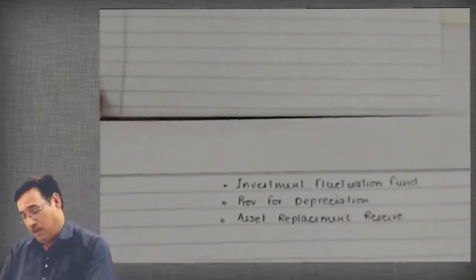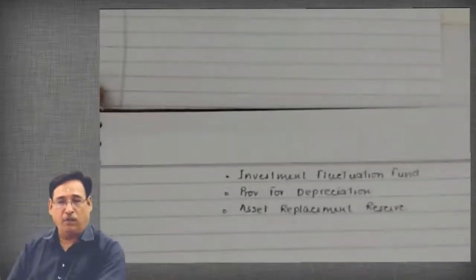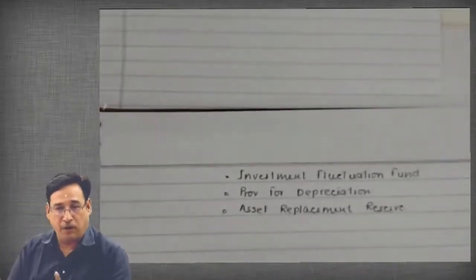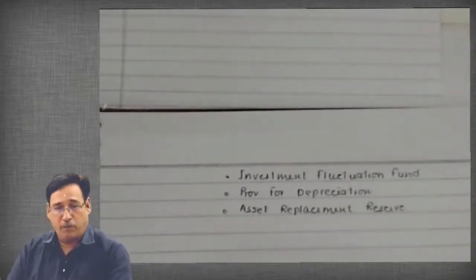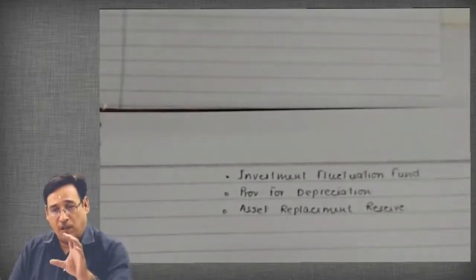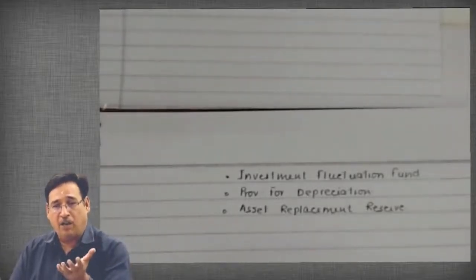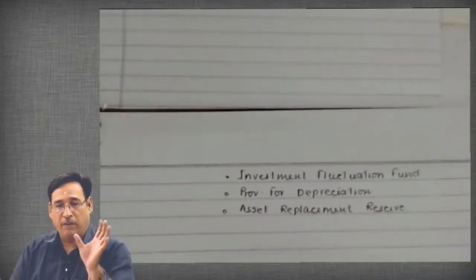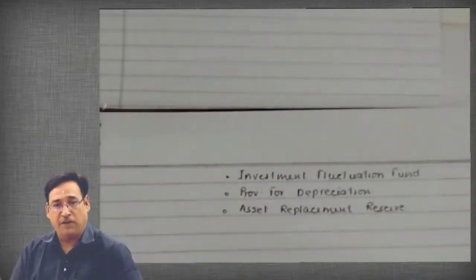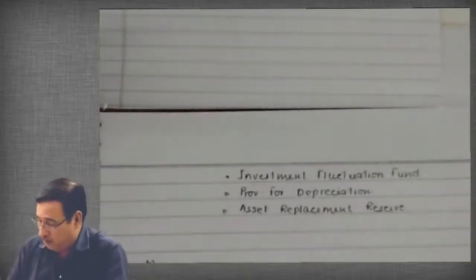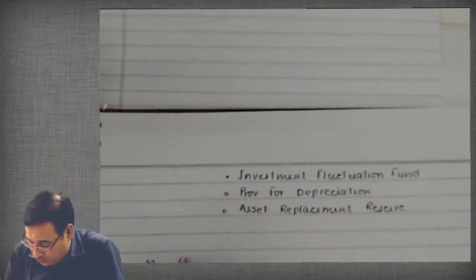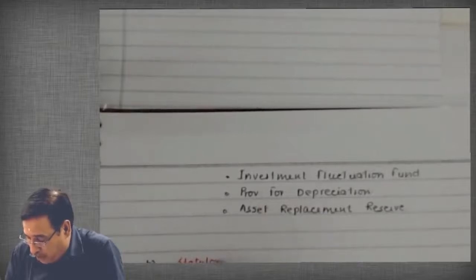All these are specific reserves, and remember one thing: you cannot use a specific reserve for the purpose of bonus issue. That means when you are going to confront the problem with respect to bonus issue, you will have to take care of the fact that you need to have the art of classifying the various reserves into capital reserves, revenue reserves, specific reserves, etc. Also, you cannot utilize statutory reserves.